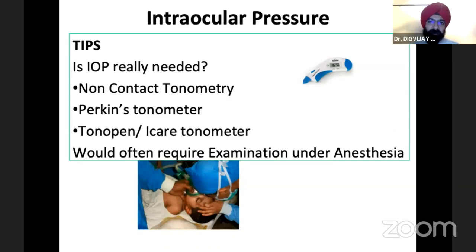Now, intraocular pressure is something that you don't necessarily have to measure in every child. So you need to ask, do you really need to measure it? Because in a lot of cases in very small children, the telltale signs from the changes in the cornea and the eyeball itself can tell you whether the intraocular pressure is high or not. But if needed, then you can use devices such as the iCare rebound tonometer, a Tono-Pen, the Perkins tonometer, even a Schiotz would do. And an examination under anesthesia has to be performed for very small children, and you should know the variation in IOP that could happen because of anesthesia.